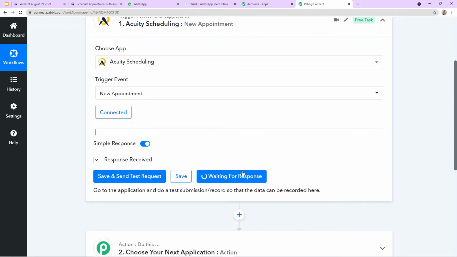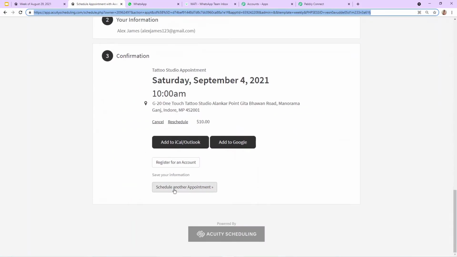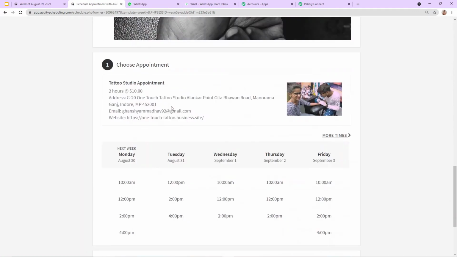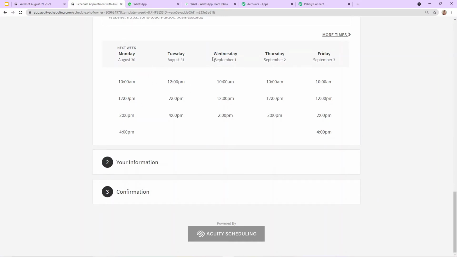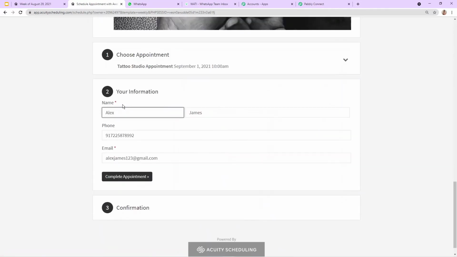What kind of response? It is going to capture the same response which we are going to give into our scheduling page. So here I'm going to make another appointment for a client so that the data can be captured into Pabbly Connect. I'm going to again choose a day. Let's choose Wednesday, 10 September, at 10 a.m. I'm going to click on continue.